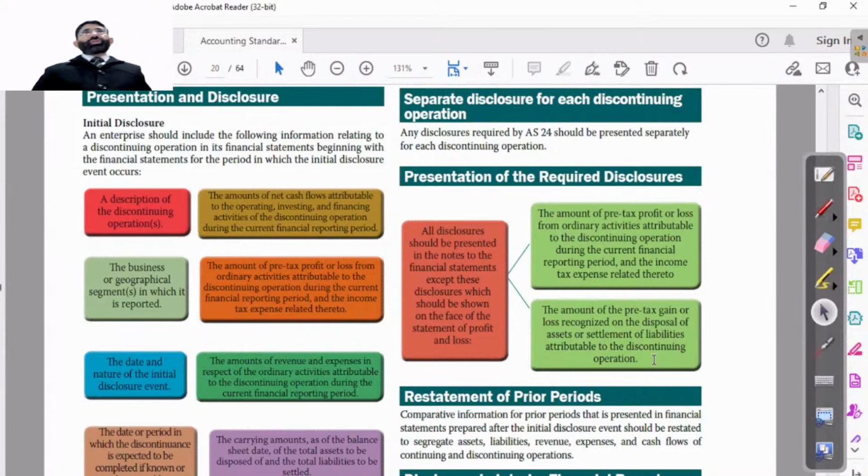So what is to be disclosed? When it is to be disclosed, that we have discussed. So what is to be disclosed? A description of the discontinuing operation. The amount of net cash flows attributable to operating, investing and financing activities of the discontinuing operation during the current financial reporting period.